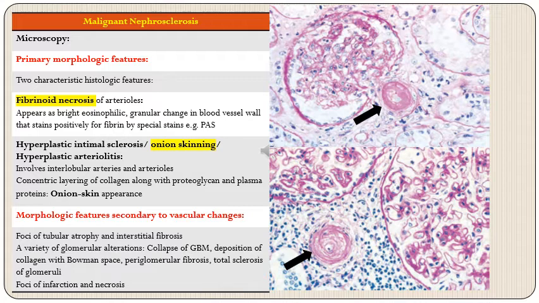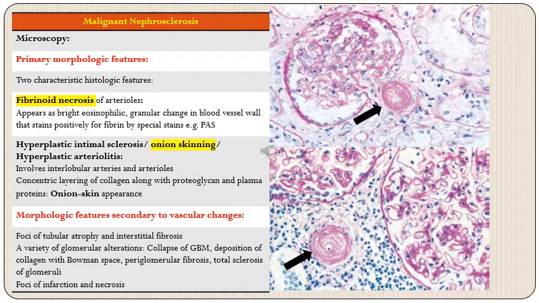Then other changes will be seen, and they will be similar to the ones seen in benign nephrosclerosis, which will be tubular atrophy, interstitial fibrosis, and different varieties of glomerular alterations, which again we have discussed. And in addition to that, there can be foci of infarction and necrosis, because this is malignant nephrosclerosis. So the vascular changes will be marked, and they will be at times sudden in development, which can lead to foci of infarction and necrosis.